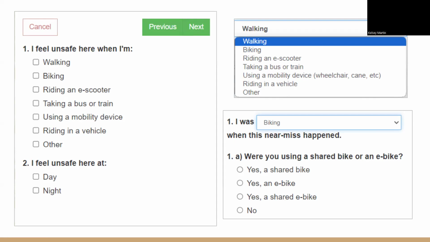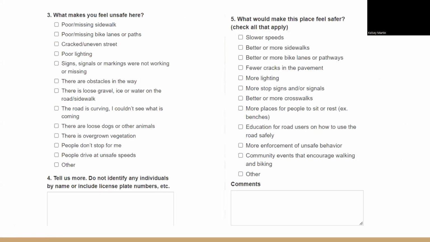It doesn't ask the date because this is more of just a general factor about the environment or a general behavior occurrence that you see here, such as people speeding or cracked sidewalks, something of that nature. Then you will click next. And this immediately jumps to those questions that want to know your opinion on the situation, as well as the chance to write narratives or comments.